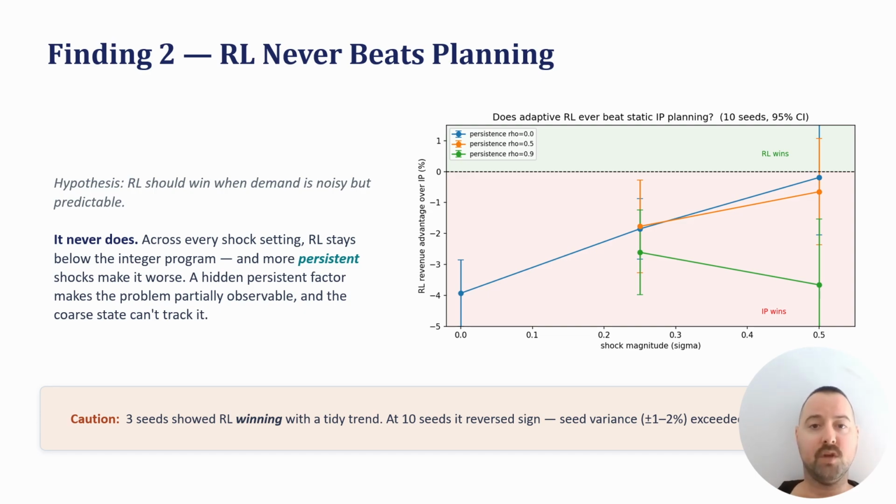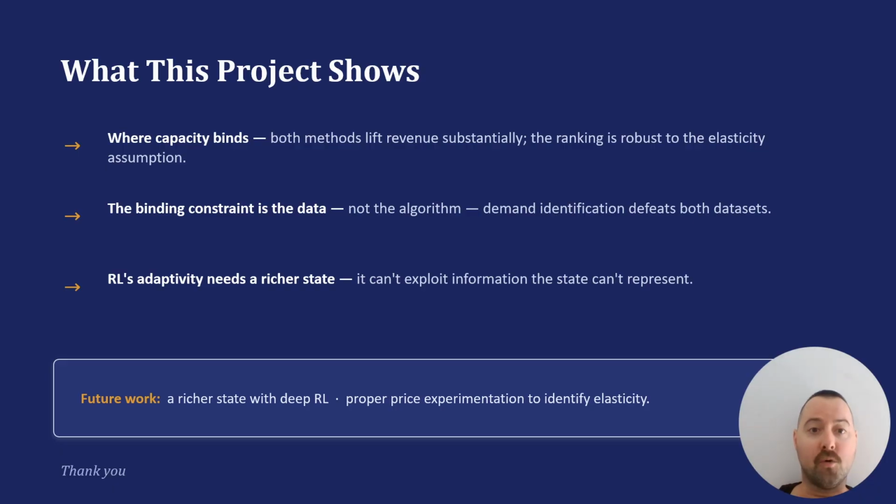One caution. With 3 random seeds, I got the opposite, tidy-looking result. It took 10 seeds to see it reverse. So, where capacity binds, both methods lift revenue substantially, and the ranking is robust. But the real lessons are the negative ones.